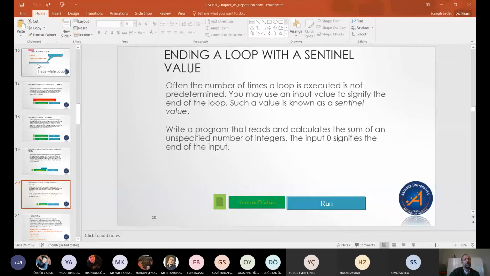Now, the idea of ending a loop with a sentinel value would be if the user wants to exit the program and we don't know when that's going to happen. Then the exit condition, whatever it is, would be the sentinel value. For example, I often use banking, especially using your debit card at an ATM, as an example, because it's something that many of us have done, and it's also a very good example of a computer program that uses a lot of our tools here.